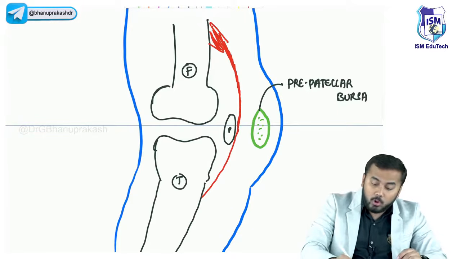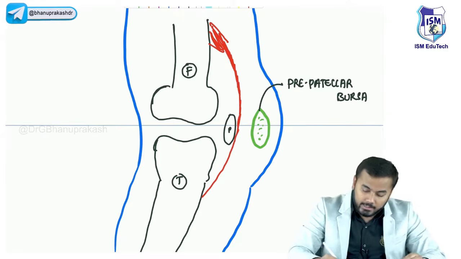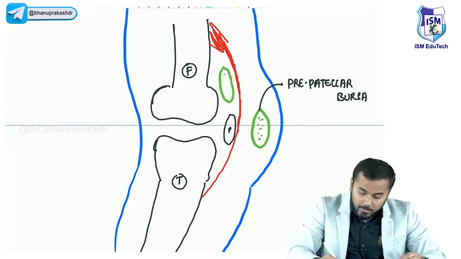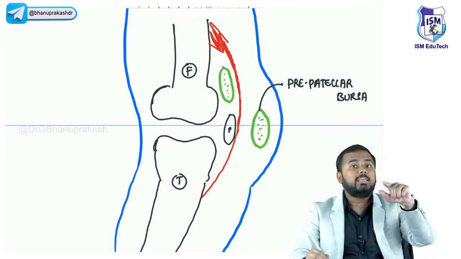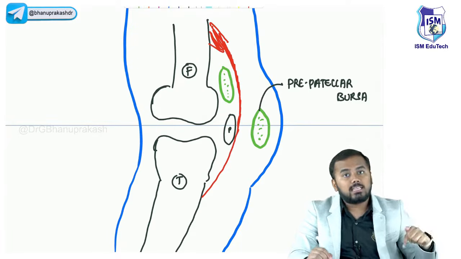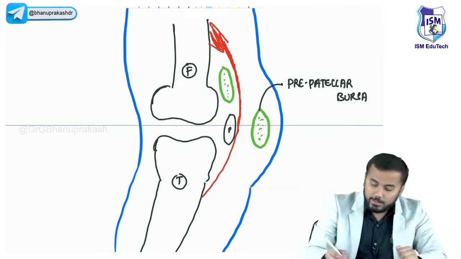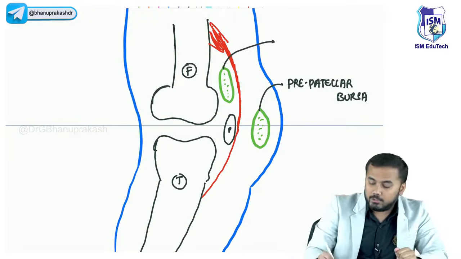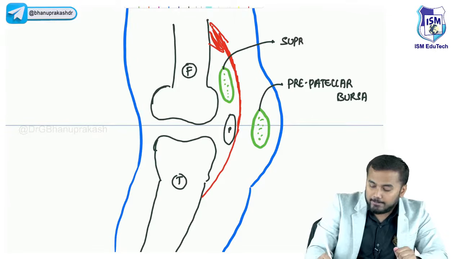Now, if I am drawing a bursa above the patella, look, I am drawing a bursa above the patella. Anything above is called supra. Anything below is called sub or infra, right? So this bursa over here is called suprapatellar bursa.